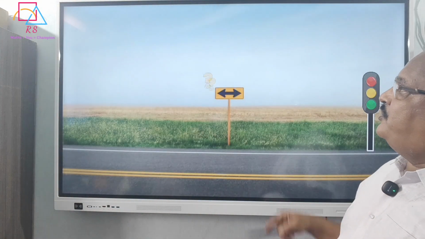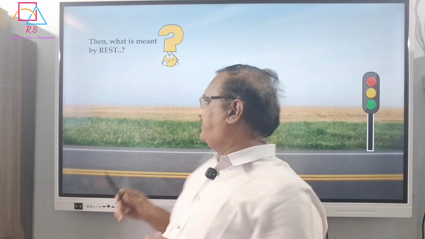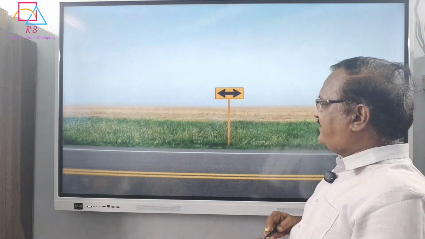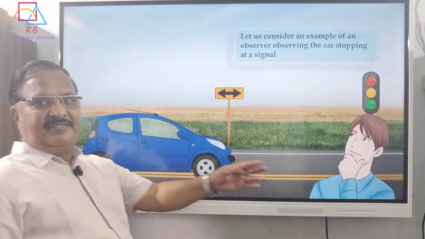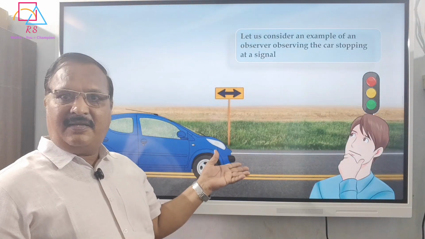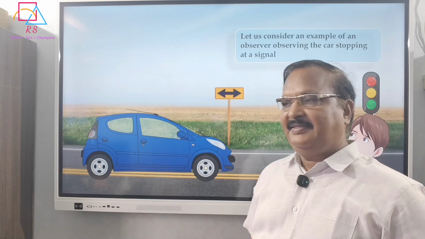Okay. So now, what is it for a body to be at rest? Let us again come back to the surroundings. The observer is there. Crops are there. Green background is there. The car is there. Now the observer is observing.